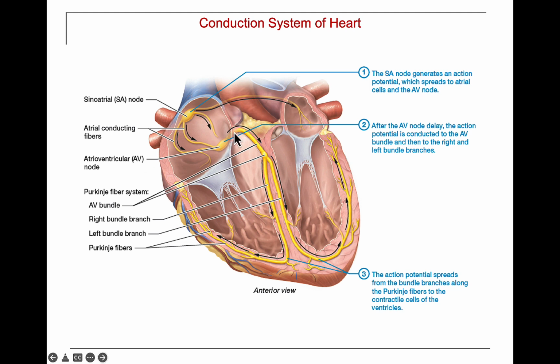The signals from there travel down this little bundle called the atrioventricular bundle. This is also known as the AV bundle or the bundle of His. Bundle of His is H-I-S. That's named after the Swiss cardiologist that discovered it. After it travels down the bundle of His, it can travel down the left bundle branch, which you see are pacemaker cells that wrap around the muscle in the left ventricle, and the right bundle branch, which are pacemaker cells that wrap around the right ventricle. And then they're going to go into large diameter Purkinje fibers that penetrate deep into the ventricular muscle.